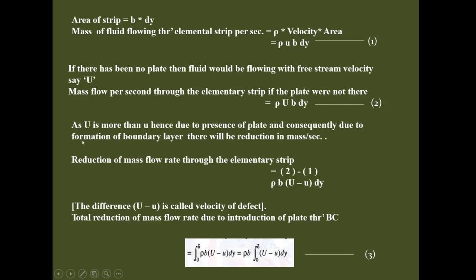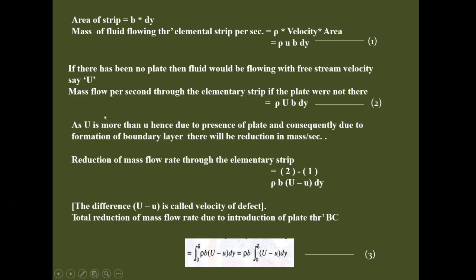Now as capital U is more than small u, due to the presence of the plate and consequently the formation of the boundary layer, there will be a reduction in the mass per second. How can we write the reduction of the mass flow rate through this elementary strip?